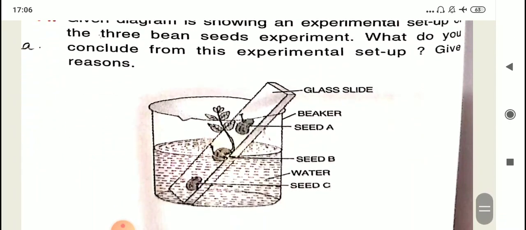And this experiment that we have discussed. All right, so please do these 3 questions in your notebooks. I will be discussing them in the next turn, but I believe that all of you will be able to do all these 3 questions. All right, children, thank you very much.